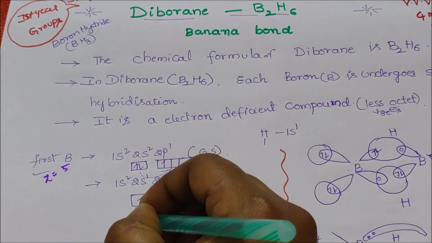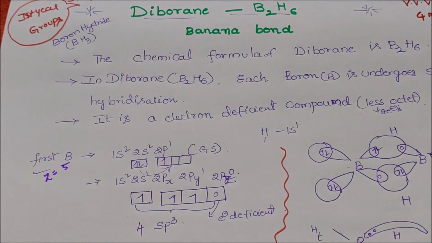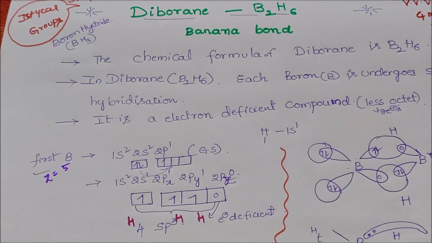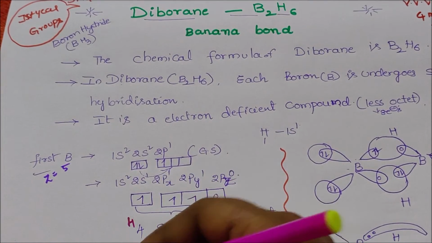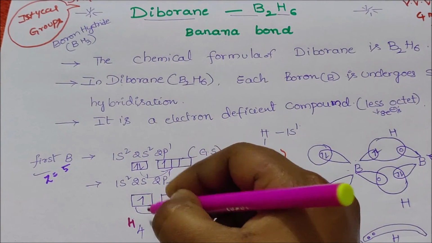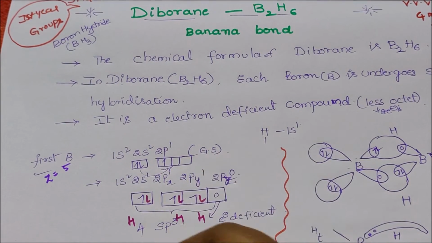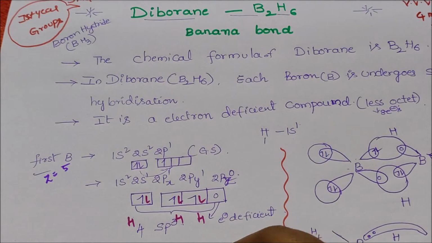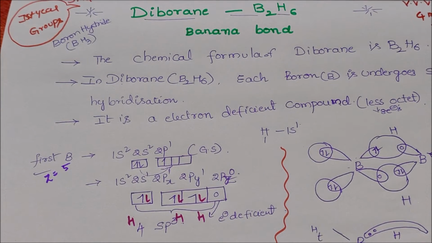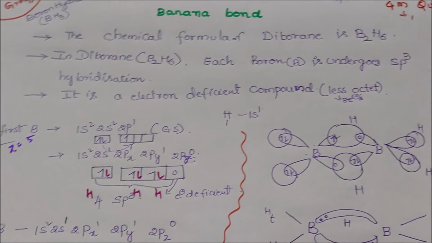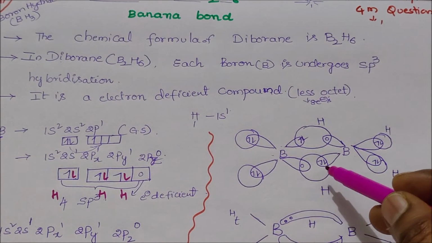Each hydrogen contains 1 electron. But boron is electron deficient. For bonding with the hydrogens, the structure is like this.